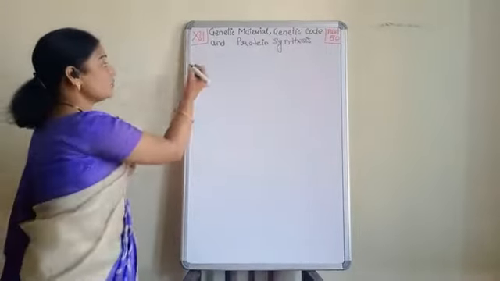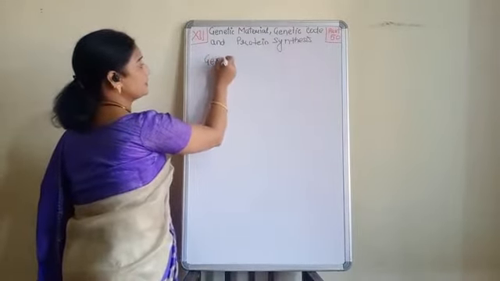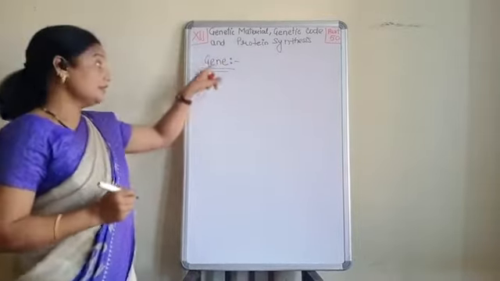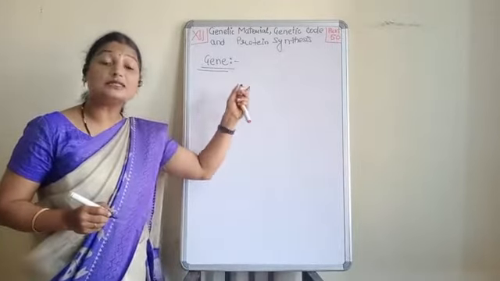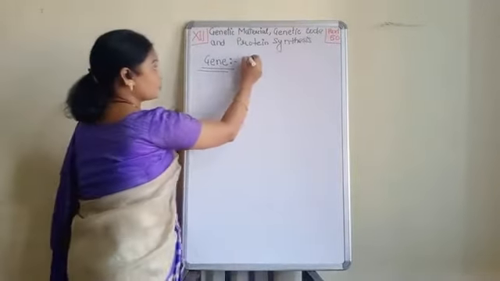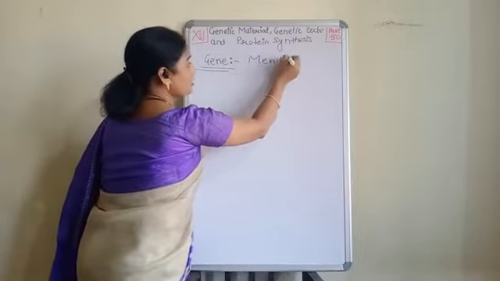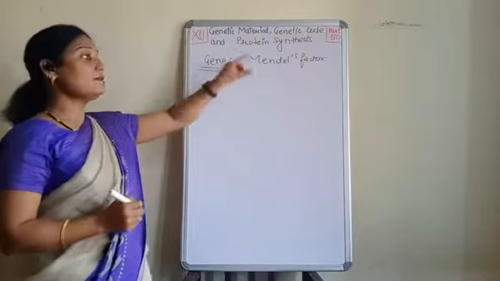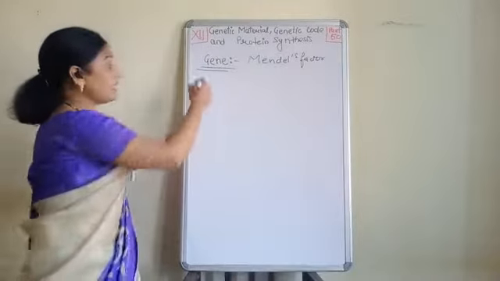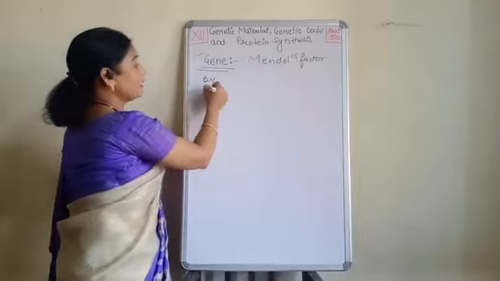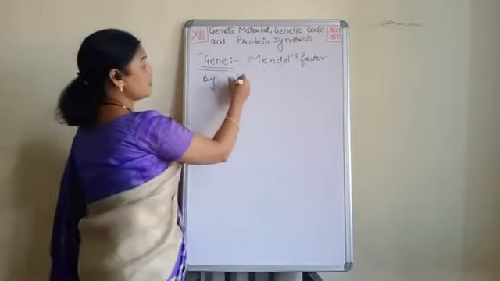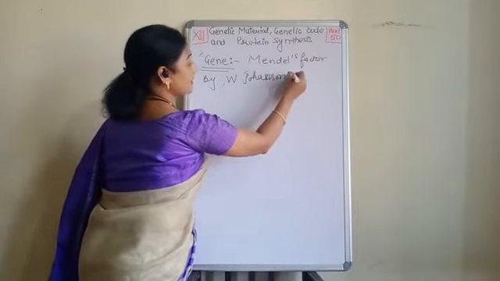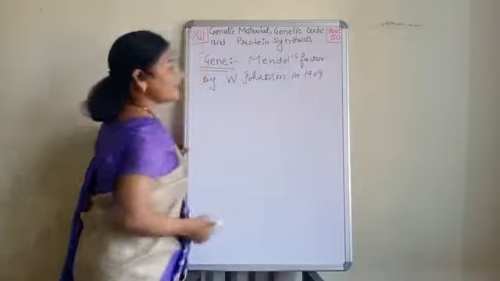Okay, so we will start with a gene. Now see children, this gene was Mendel's factor. This Mendel's factor was given the name gene by a scientist named W. Johansen in 1909.